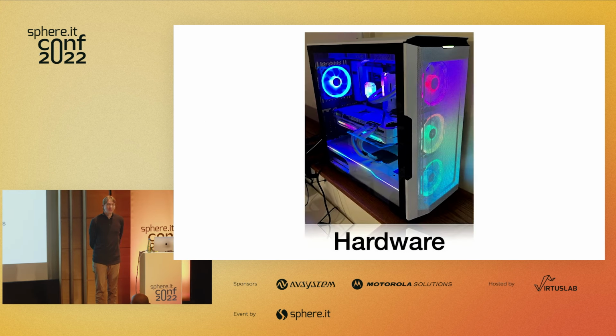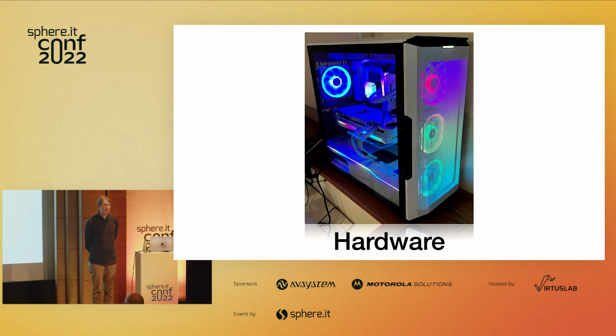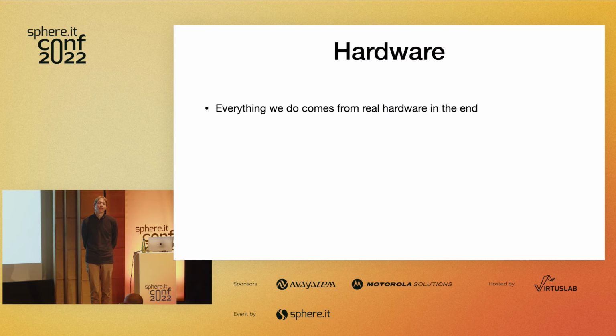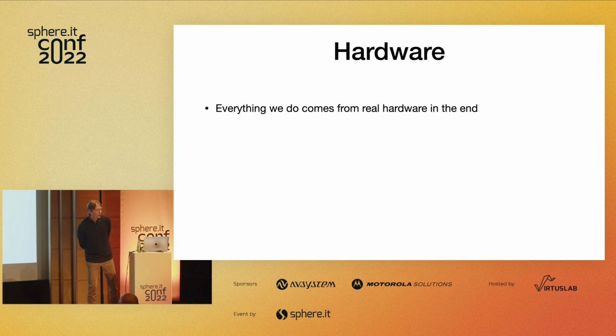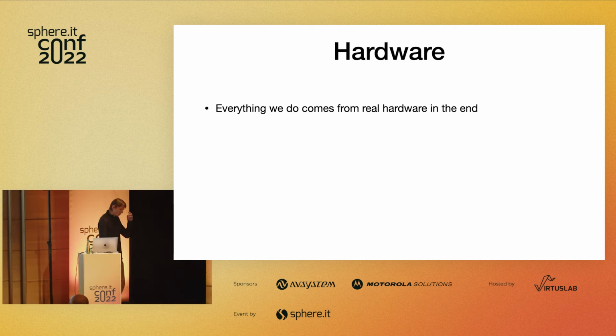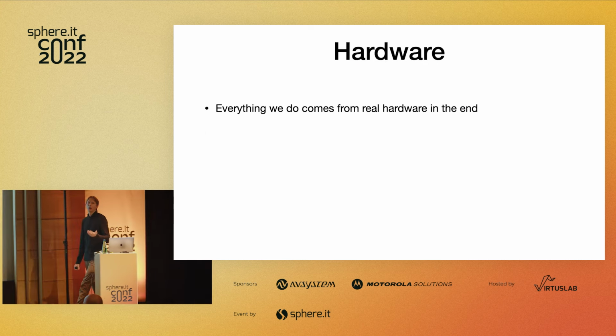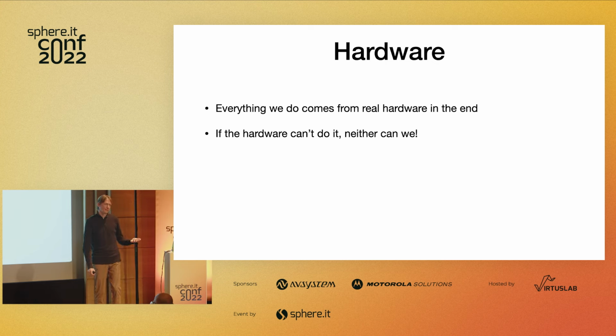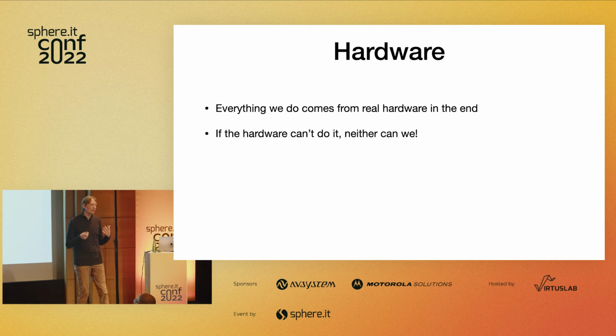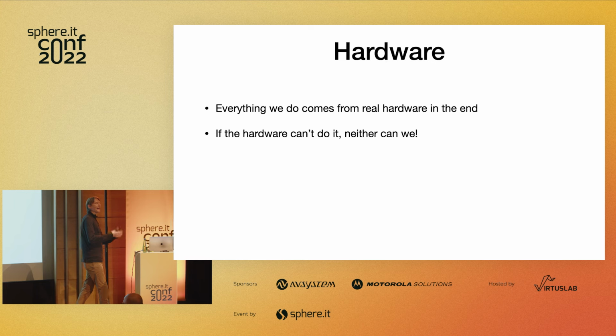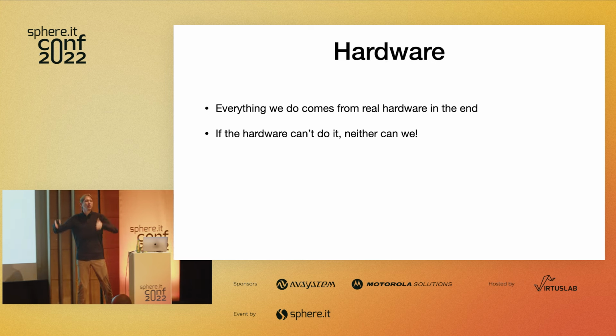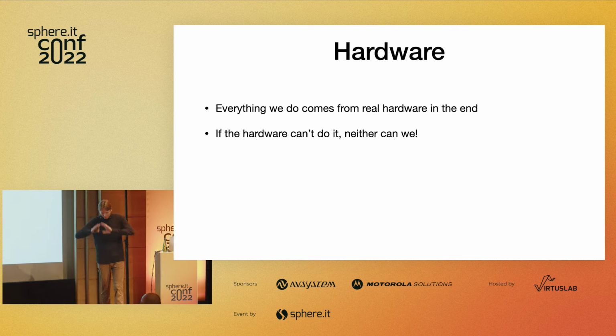All right, so with that out of the way, we have a lot of ground to cover, and we're going to start with the hardware. So why start with the hardware? Well, the hardware is important because everything we do ultimately comes down to real hardware in the end, okay? If the hardware can't do something, we can't do it either. I cannot write a program that actually launches the missiles, much to the disappointment of Haskell enthusiasts everywhere, right?